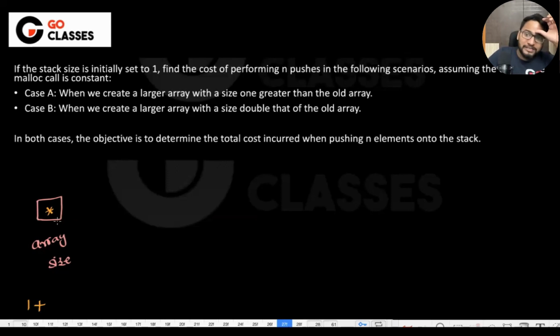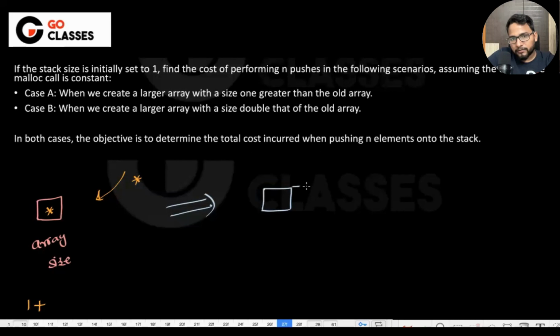Let's not talk asymptotically here. I want to solve the questions with numbers. So the cost was one, right? Now, if you want to push the next element, how much cost will it require? What you need to do is first double the size. Oh, sorry, I'm in case A. You need to first increment the size by one, right?